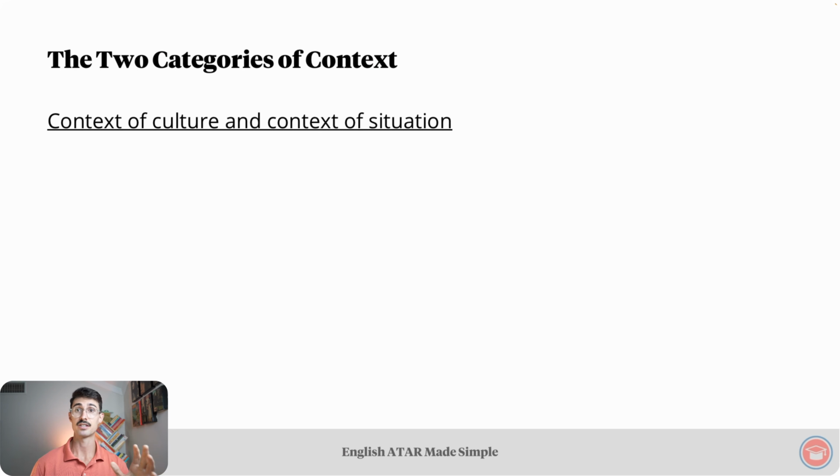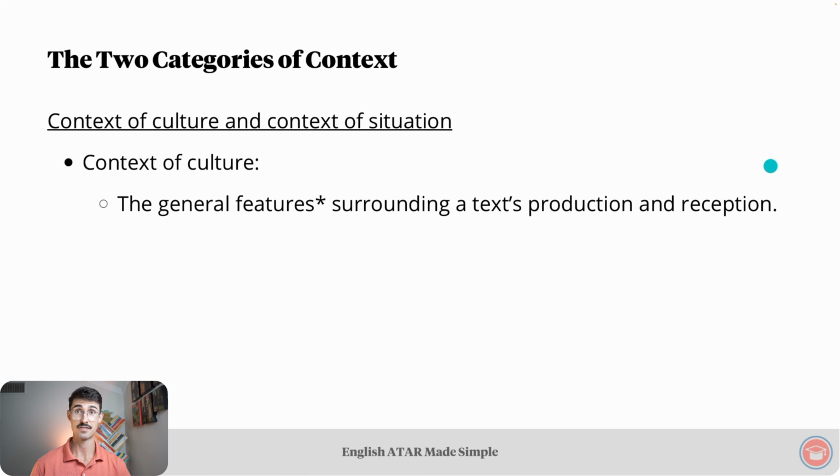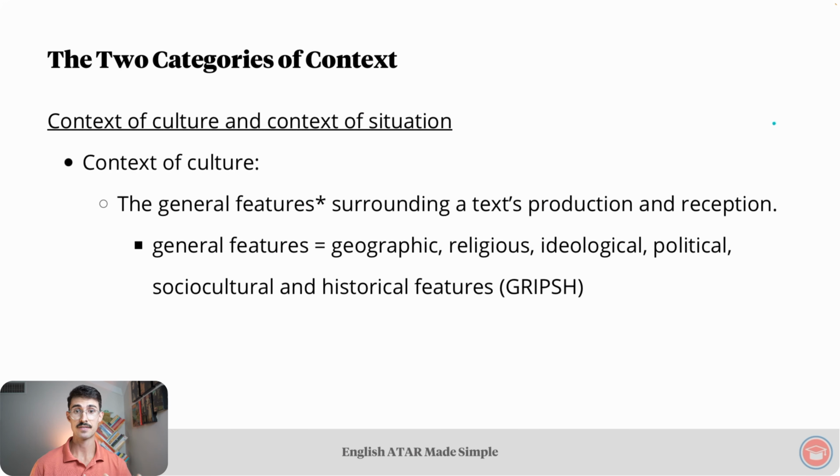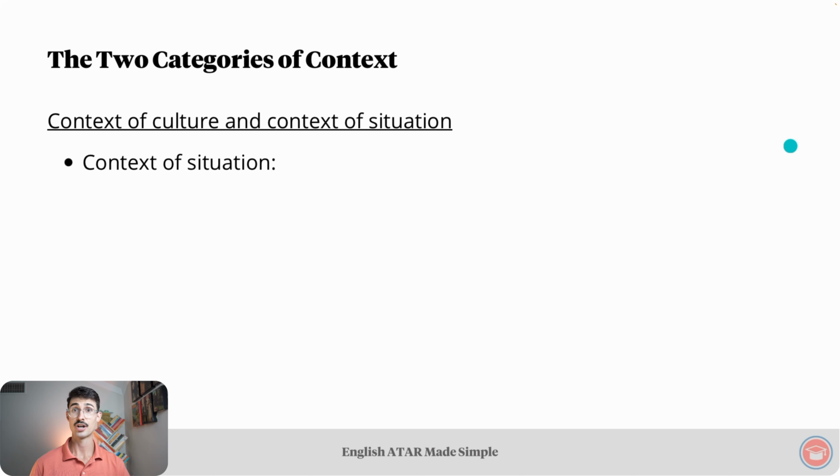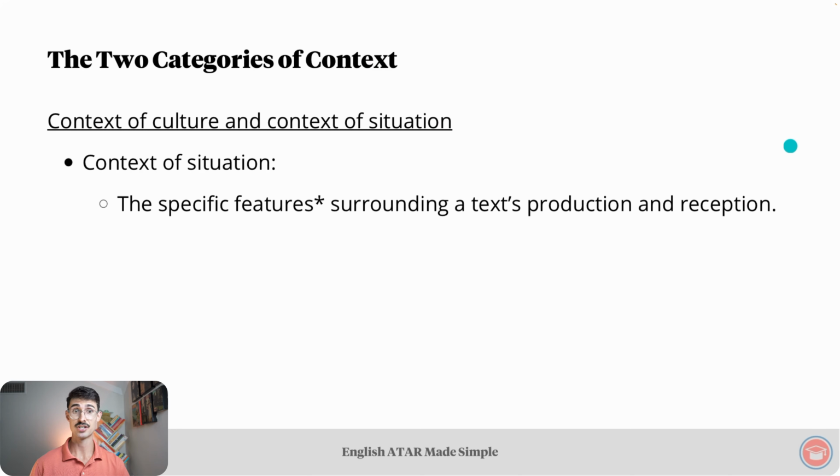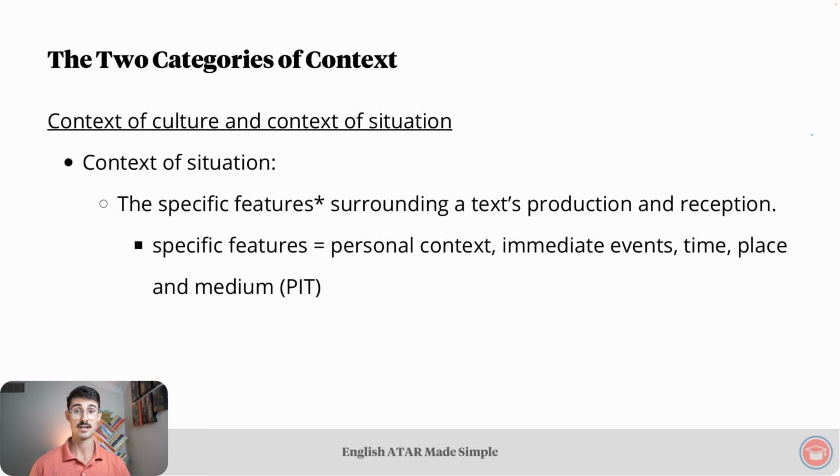Then we looked at context of culture and context of situation. Focusing on context of culture, our definition is the general features surrounding a text's production and reception. Those general features are geographic, religious, ideological, political, socio-cultural, and historical, or GRIPSH. Turning to context of situation, our definition is the specific features surrounding a text's production and reception. Those specific features are personal context, immediate events, and time, place, and medium, or PIT.